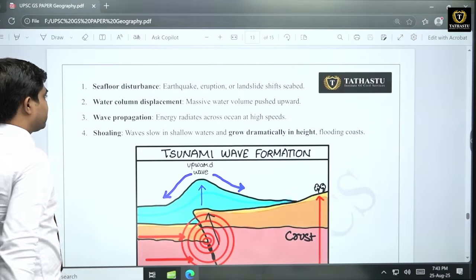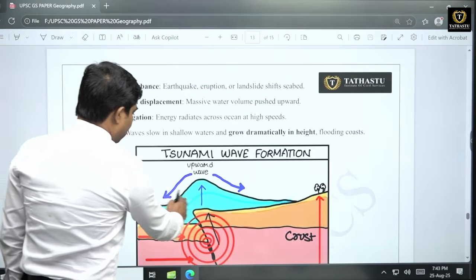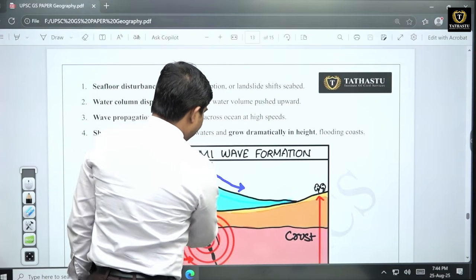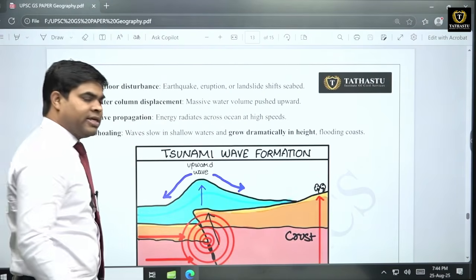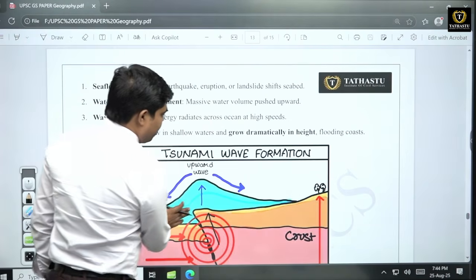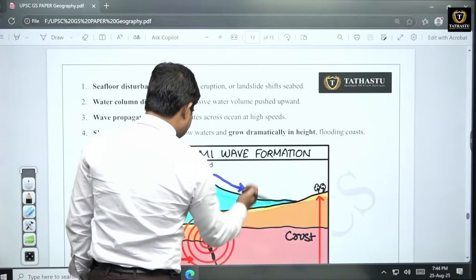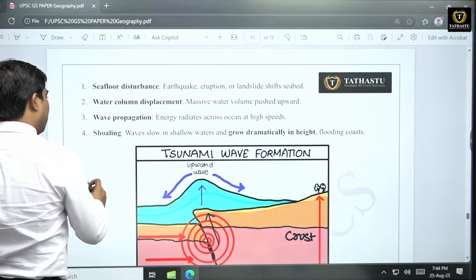Sea floor disturbance. When there is a disturbance in the sea floor, this particular wave travels, and along with this wave a huge amount of energy is also released, and this energy travels in the form of waves. When this wave comes towards the coastal areas, its height increases, and because of that these tsunamis form.